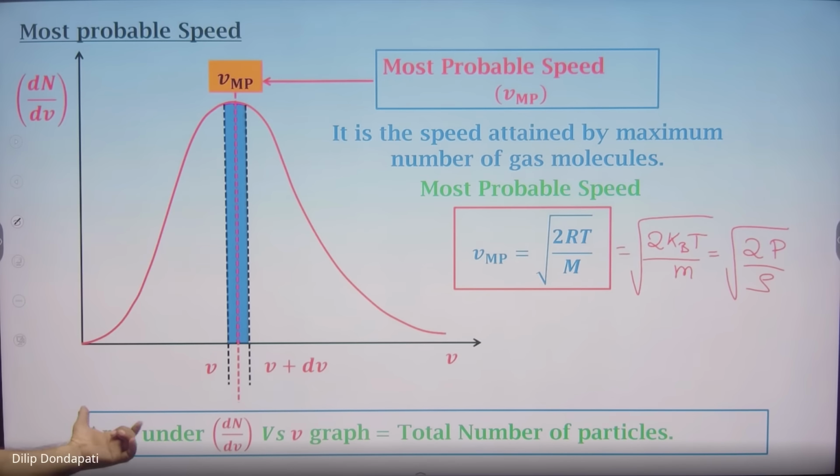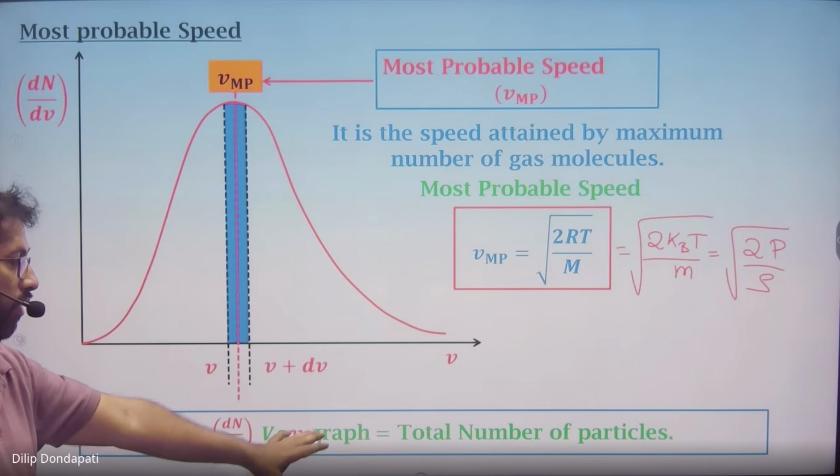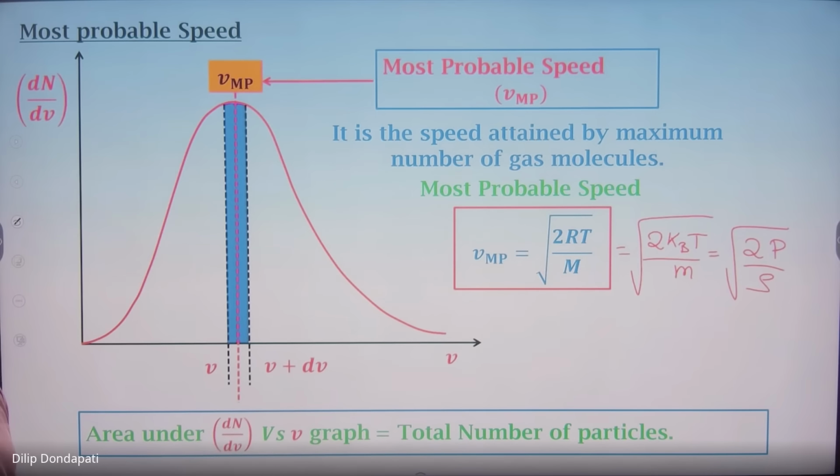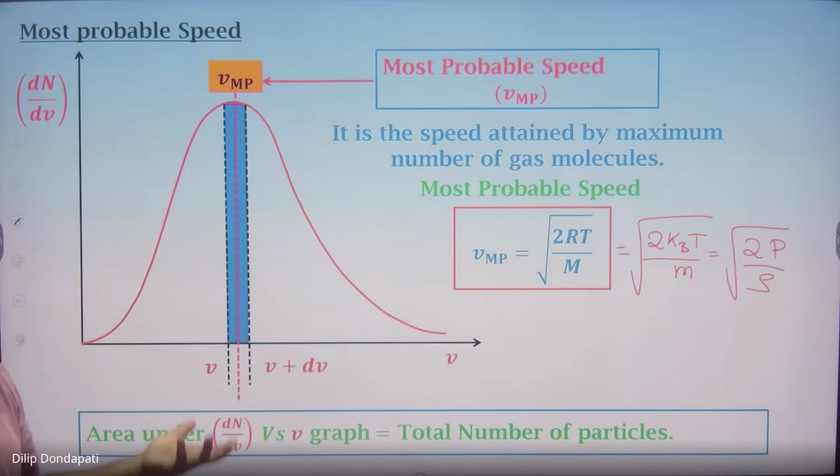And the area under this dN by dv, number of molecules per unit speed versus speed graph, will give the total number of particles. Always the area under the graph will give the total number of particles, or the fraction of particles.